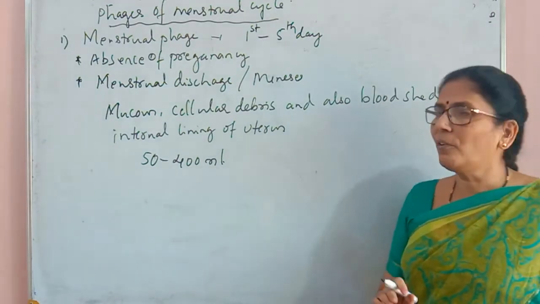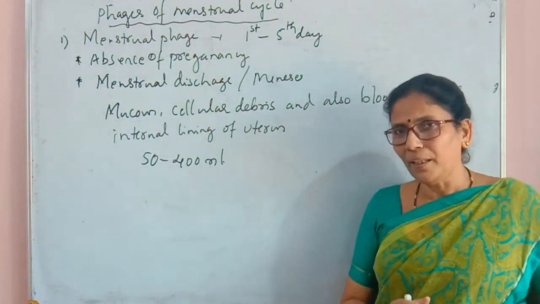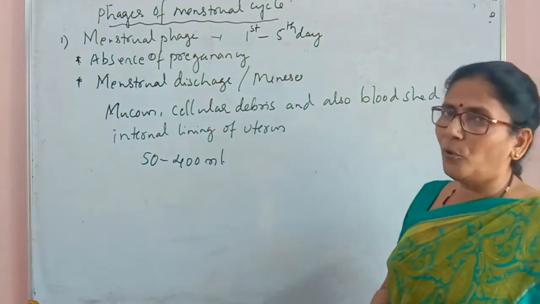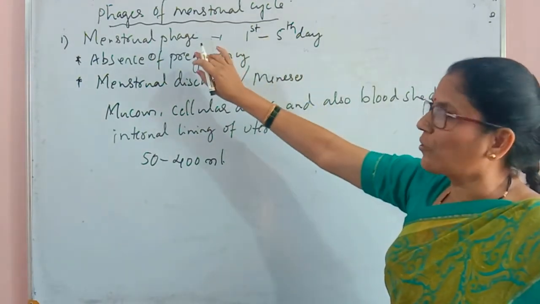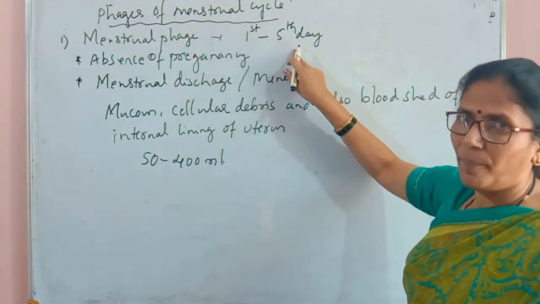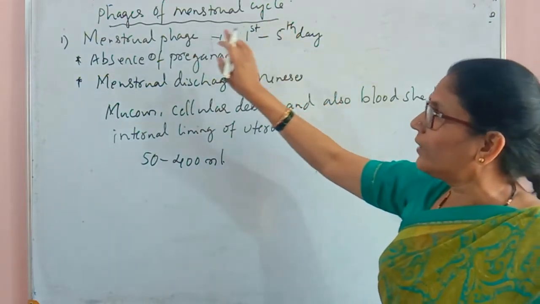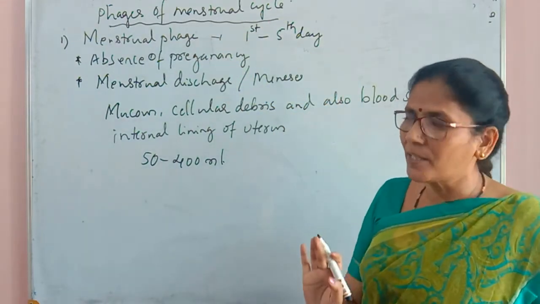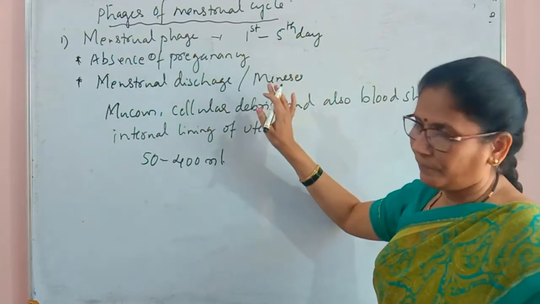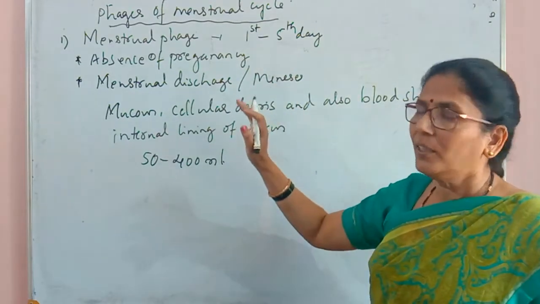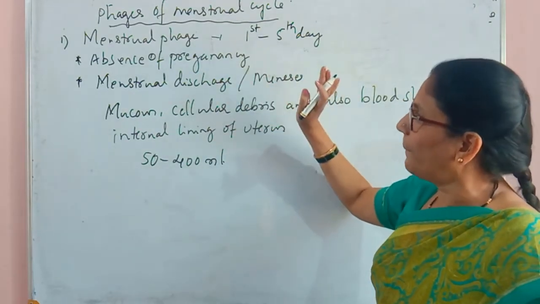So in the menstrual phase, what are the things happening? Let's go through one more time. The period of the menstrual phase is the 1st to 5th day of the menstrual cycle, and this phase takes place only in the absence of pregnancy. When there is no pregnancy, then only the period appears.